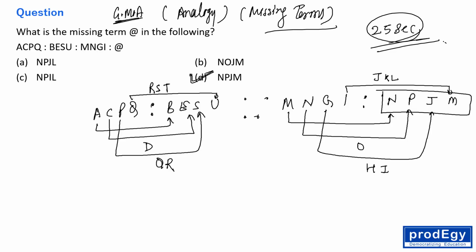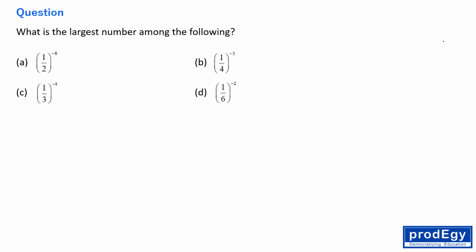Now let's move to another one. Okay, what is the largest number among the following? See everyone, this question belongs to number system. And I already solved these types of questions in our previous lectures, which are in our YouTube playlist, right? So 1 by 2 to the power minus 6, right? So this is equal to 2 to the power 6.